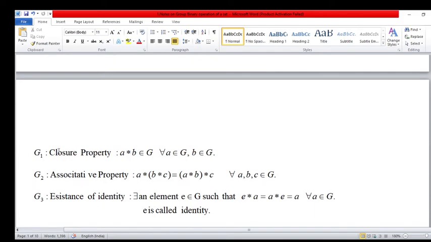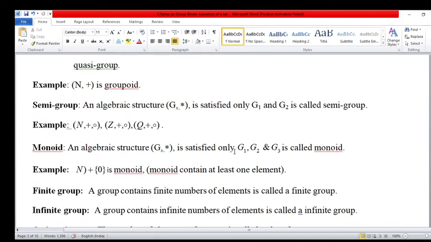What is G1 and G2? G1 is closure and G2 is the associative property. When these two properties are satisfied, then this structure is called a semigroup, and its examples are N plus dot, the algebraic structure under addition and multiplication. Again, Z, the integers, under addition and multiplication, and Q, the rational numbers, under addition and multiplication, are called